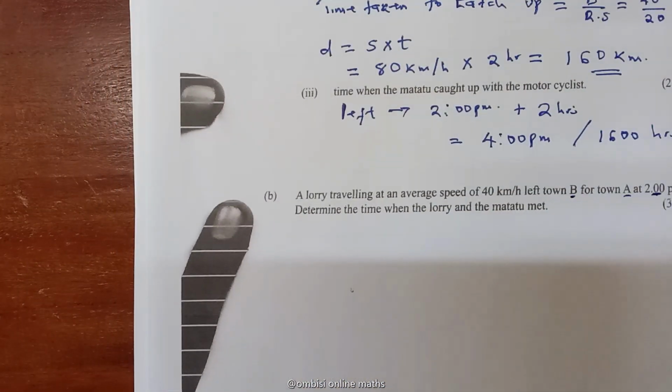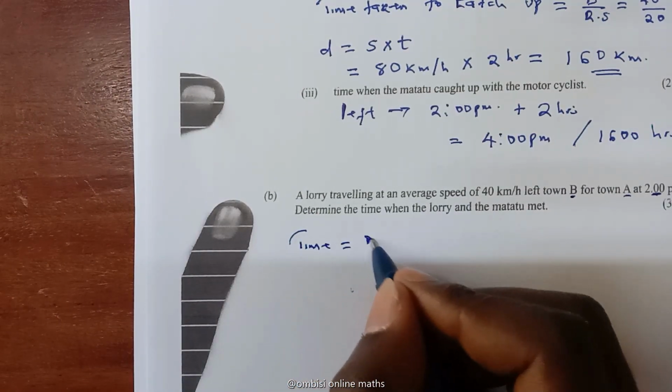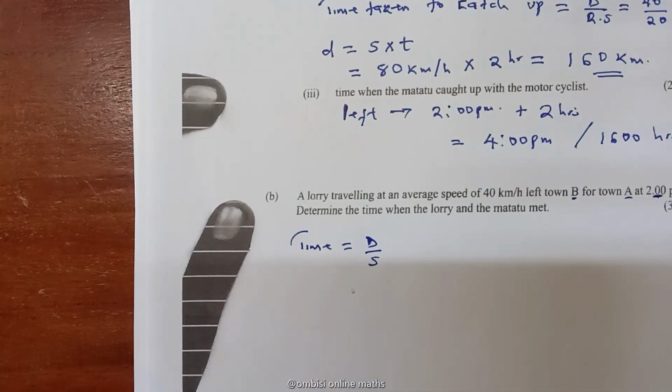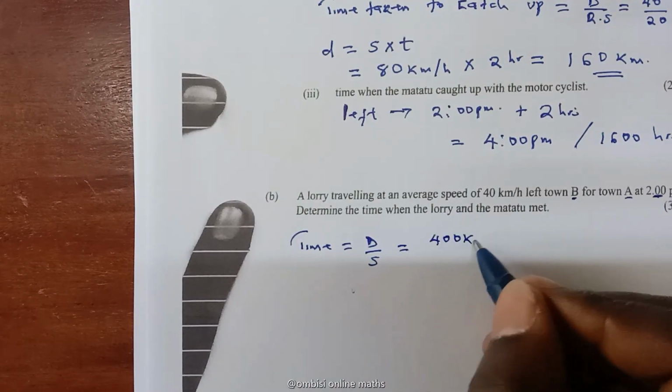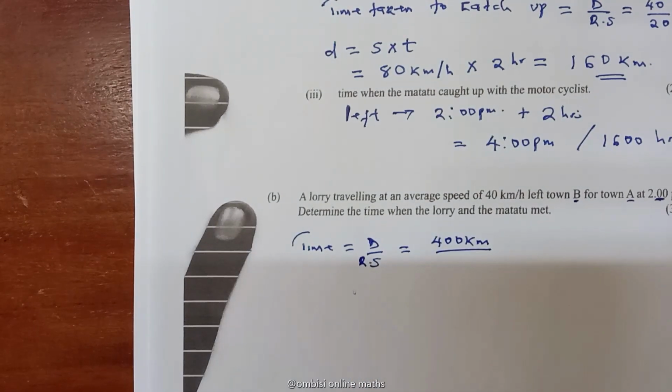Now, we have to calculate the time taken for the two, that is the lorry and the matatu, to meet. For us to get time, we know that time equals distance over speed. The distance between town A and town B is 400 kilometers. And the relative speed between the matatu and the lorry, since they are moving towards each other in opposite directions, we add.